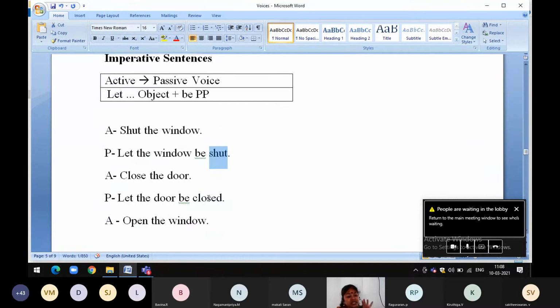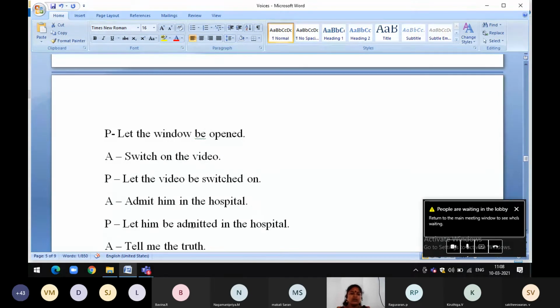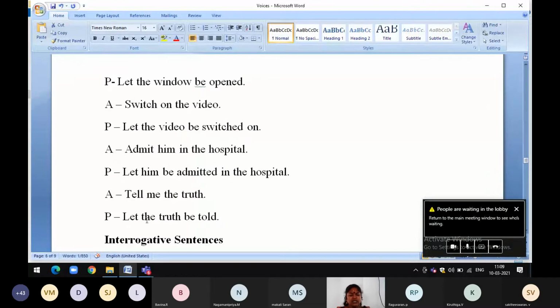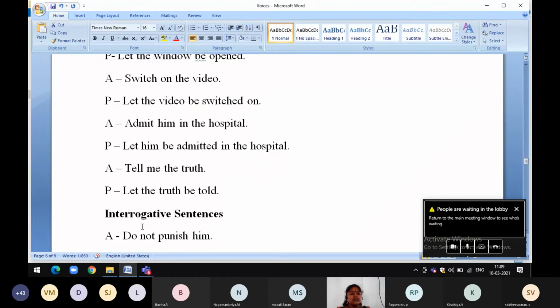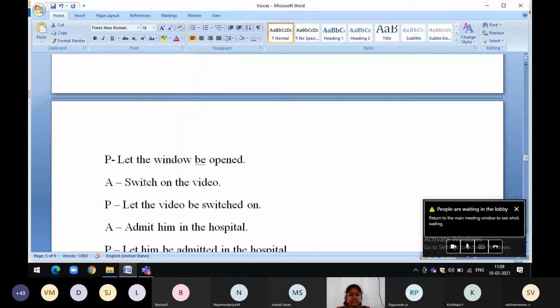Like this, close the door. Let the door be closed. Open the window. Let the window be opened. Switch on the video. Let the video be switched on. Admit him in the hospital. Let him be admitted in the hospital. Tell me the truth. Let the truth be told. So these are all examples for imperative sentences.